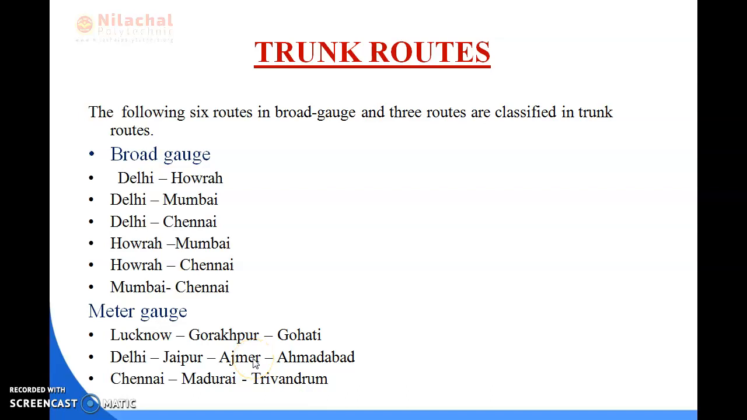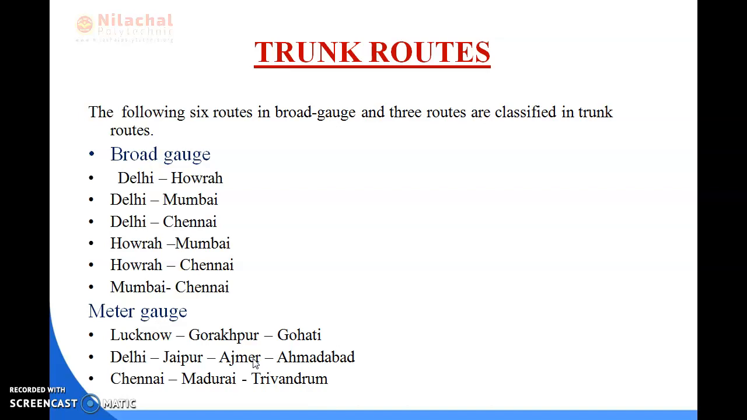So now we discuss the trunk routes. Trunk routes means your main line, and it is classified according to broad gauge and meter gauge. The main line basically comes under the routes of Delhi to Howrah, Delhi to Mumbai, Delhi to Chennai, Howrah to Mumbai, Howrah to Chennai, and Mumbai to Chennai. So these routes are called your main line or trunk line, and they come under broad gauge.